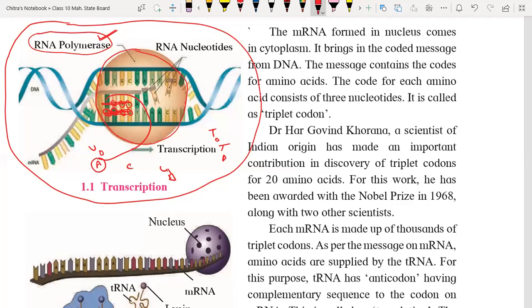One by one, these nucleotides will combine with each other and form the mRNA. Here we have mRNA, which is formed with the help of RNA polymerase enzyme and the DNA molecule. This process is called transcription. Understood? And the sequence of mRNA is complementary to the DNA. Don't forget that.